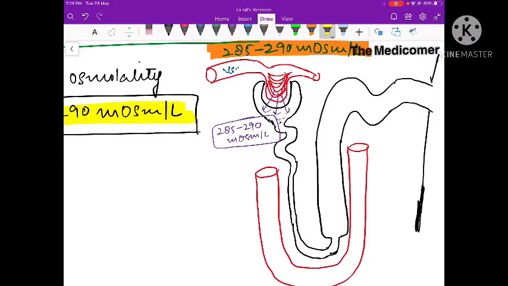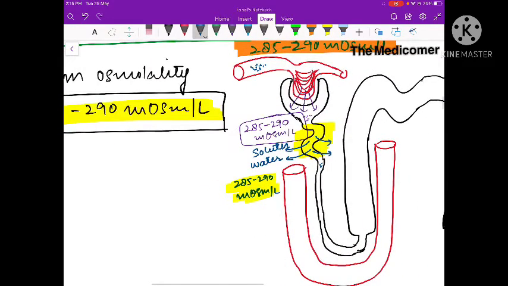Now it will pass through the proximal convoluted tubule. In the proximal convoluted tubule, reabsorption is going to take place, both of solutes as well as water. That means the fluid is not going to get concentrated or dilute. The fluid which is going to be present here, its osmolality is going to remain the same, 285 to 290 milliosmoles per liter. This reabsorption of solutes as well as water which takes place in the proximal convoluted tubule is called isotonic reabsorption.